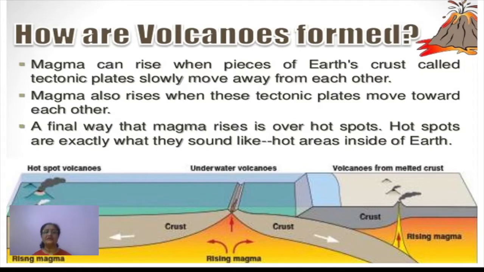Then a final way that magma rises is over hotspots. Hotspots are exactly what they sound like, hot areas inside the earth. Okay, these are the places where the hotspots can be seen. That means the areas where volcanic eruptions are seen are considered as the hotspots on the Earth's surface.